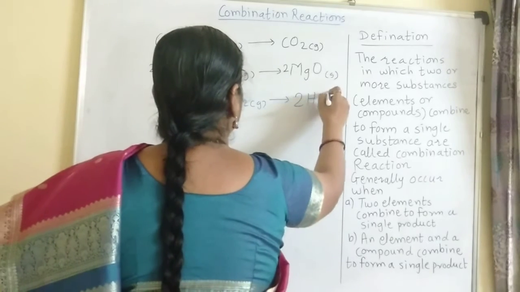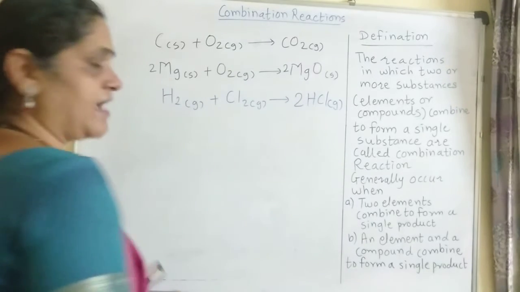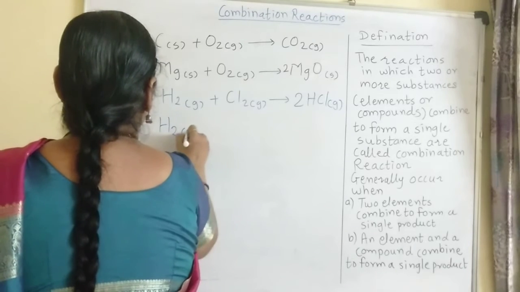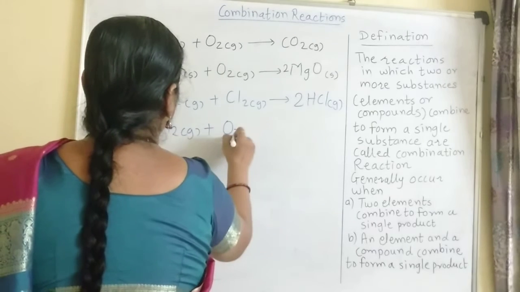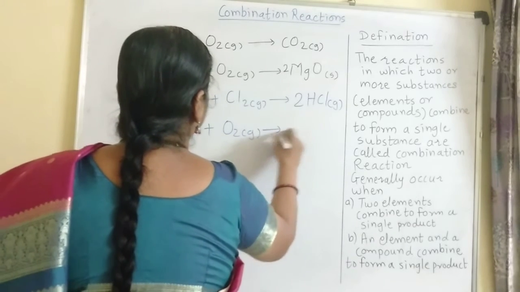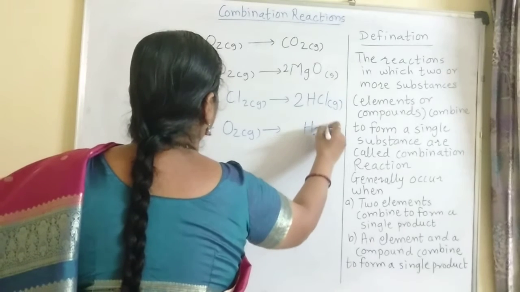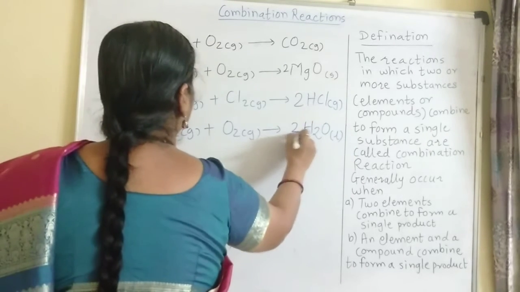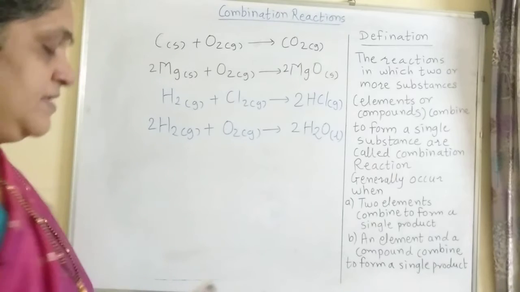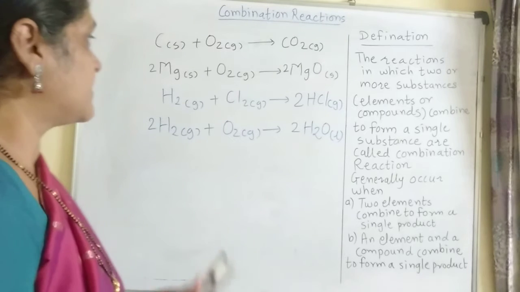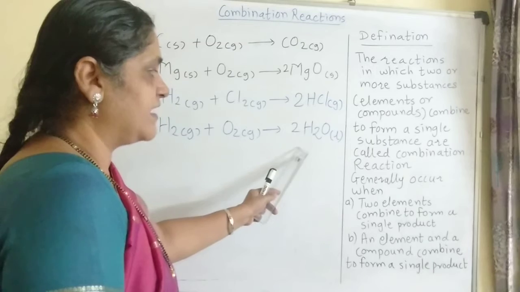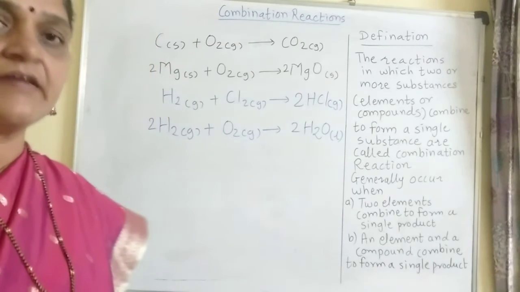This is also a combination reaction. Another example is the formation of water: hydrogen gas combines with oxygen gas to produce water. Is that clear? This way two elements combine to form a single product. That is why this is a combination reaction.